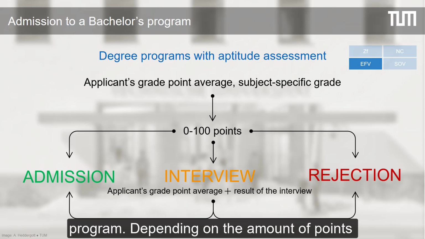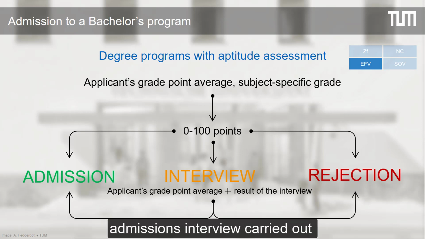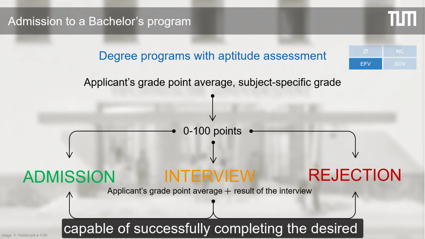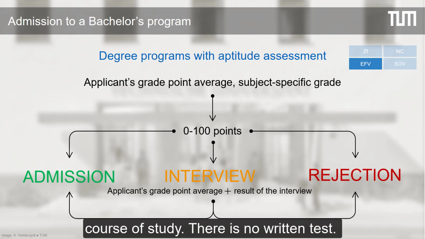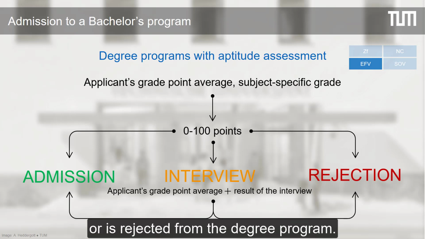Depending on the amount of points accumulated, applicants are either immediately admitted, rejected, or invited to a 20-minute admissions interview carried out by the department faculty. The interview helps determine if the applicant is capable of successfully completing the desired course of study. There is no written test. Based on the performance during the interview, the applicant receives admission or is rejected from the degree program.